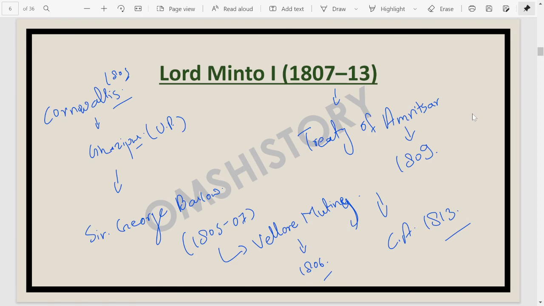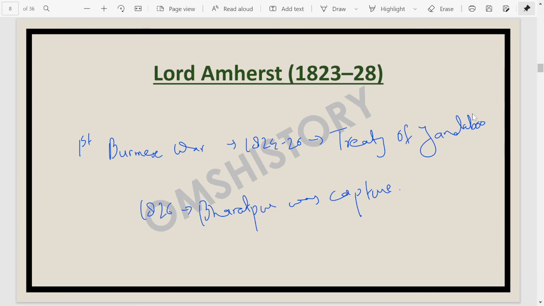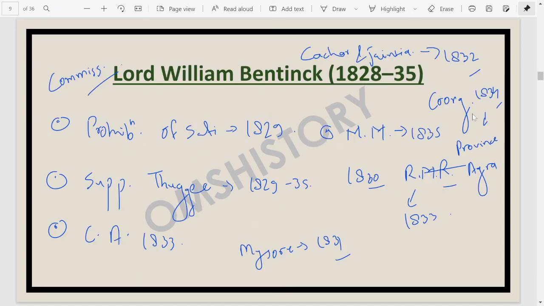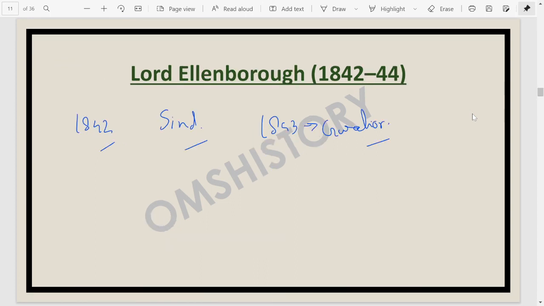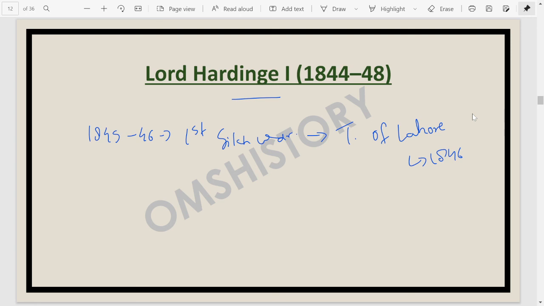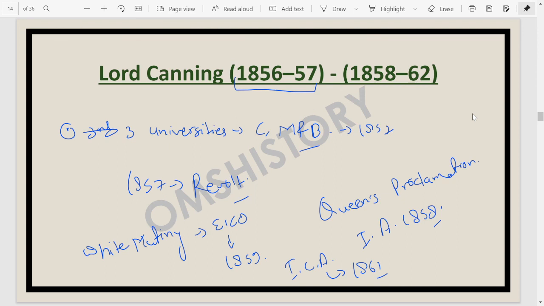Then Cornwallis again and Sir George Barlow, and after that Lord Minto from 1807 to 1813, Lord Hastings from 1813 to 23, Lord Amherst from 1823 to 28, Lord William Bentinck from 1828 to 1835, Lord Auckland from 1835 to 42, Lord Ellenborough 42 to 44, Lord Hardinge the first 1844 to 48, then Lord Dalhousie 1848 to 1856, and finally Lord Canning from 1856 to 57. Then he became the Viceroy, and remained Viceroy from 1858 to 1862.